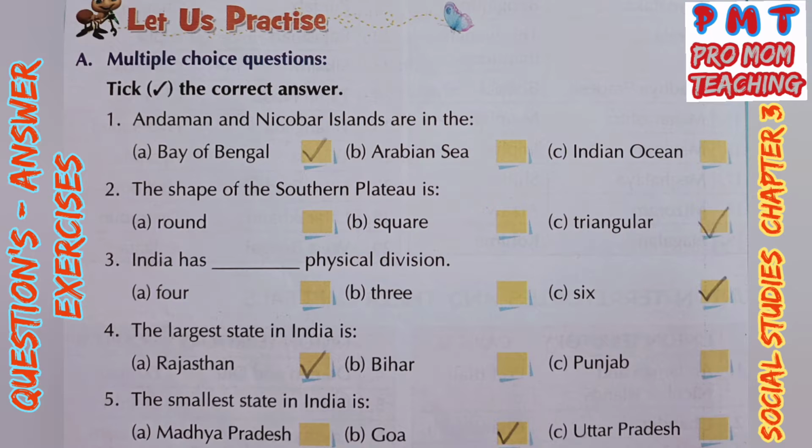These 6 divisions are the northern mountains, the northern plains, the great Indian desert, the southern plateau, the coastal plains, and the island regions. The largest state in India is Rajasthan. Tick it. Next, the smallest state in India is Goa.